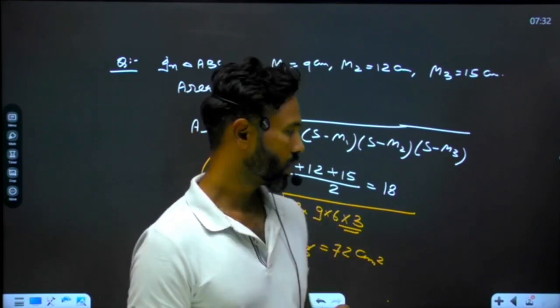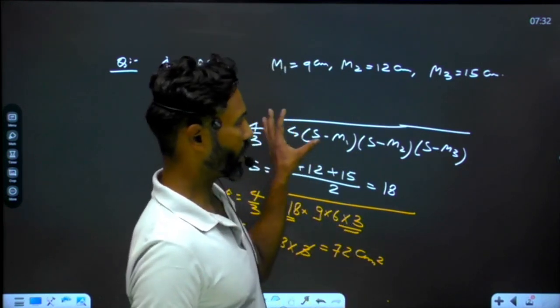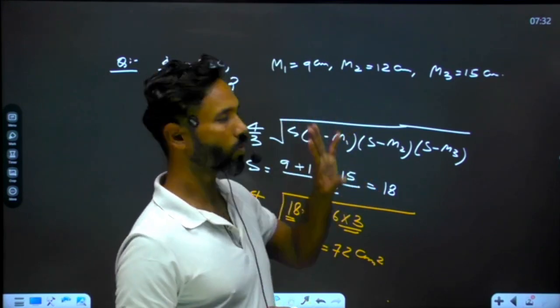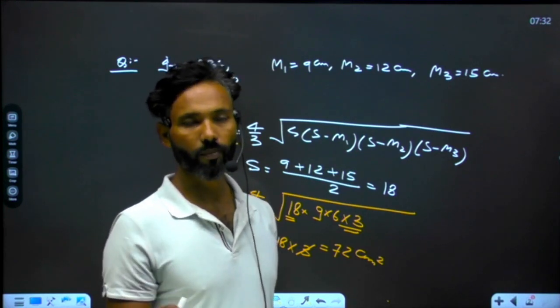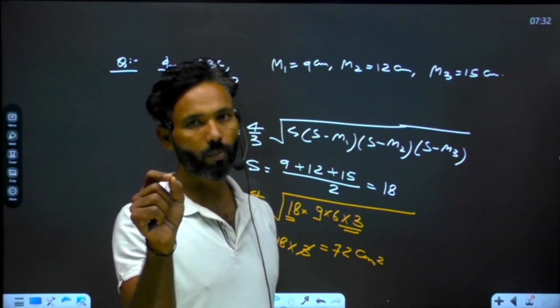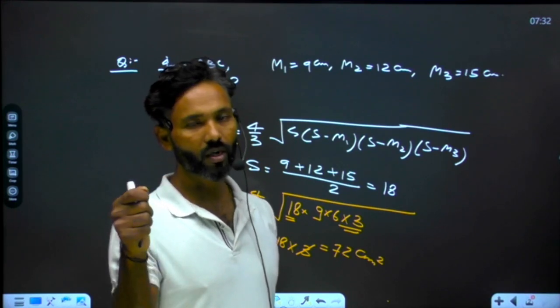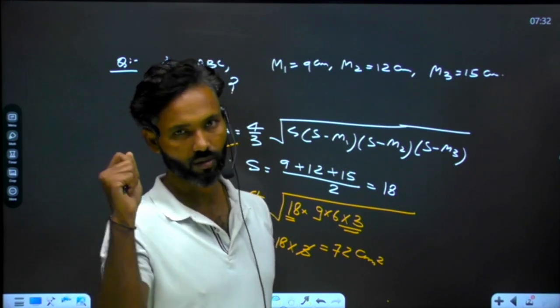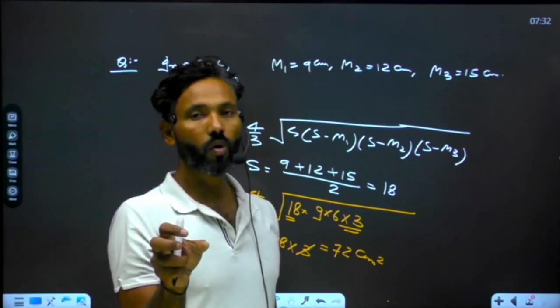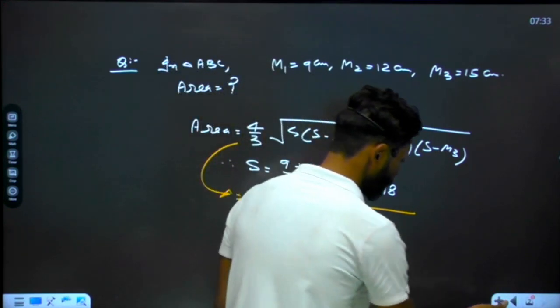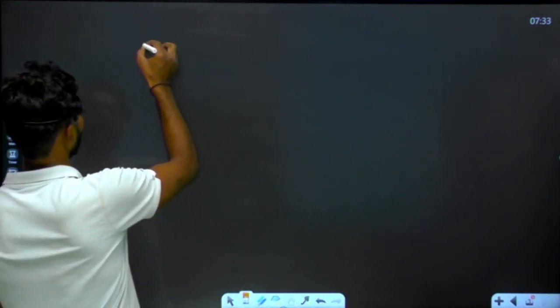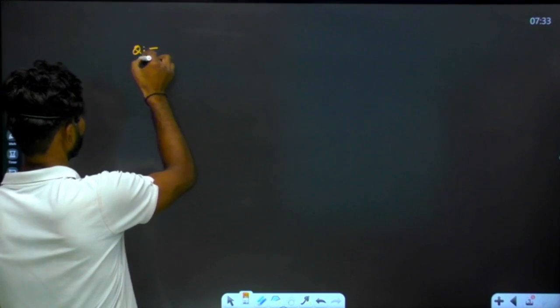So in this particular example of the question, length of each median is provided. But in some questions, length of each median will not be provided. Area of the triangle which is constructed with the help of medians will be provided, then the area of the original triangle will be asked to calculate. So I am giving you an example just to understand it in a better way.